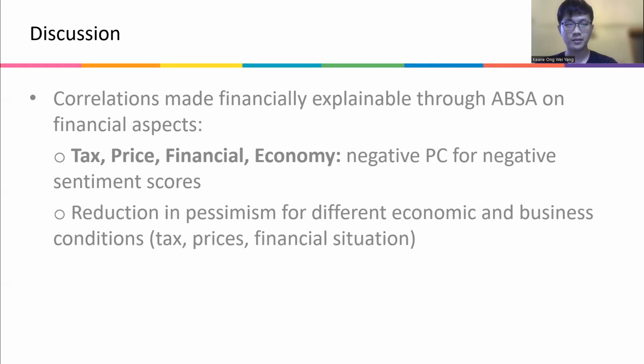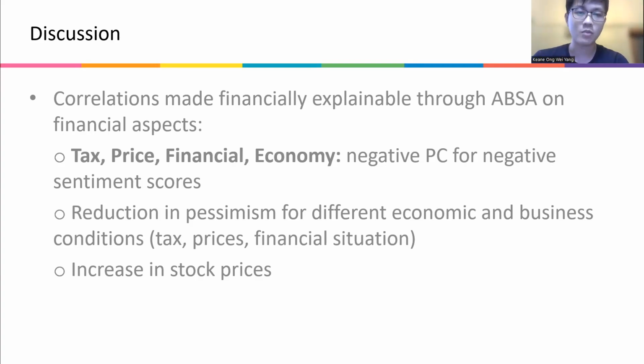This means that a reduction in pessimism for these aspects, which correspond to different economic and business conditions, is correlated with an increase in stock prices. So there is some form of explainability derived, because now we know what the sentiment relates to, and we can use economic theory to explain.